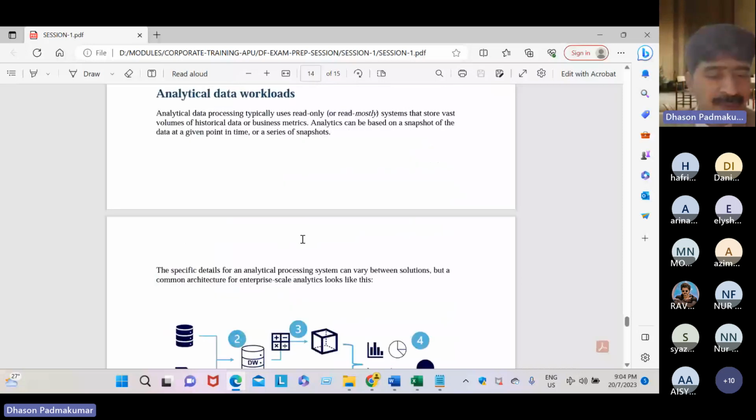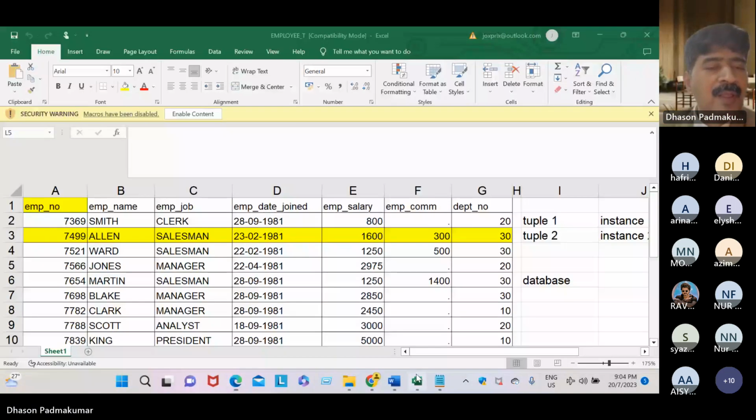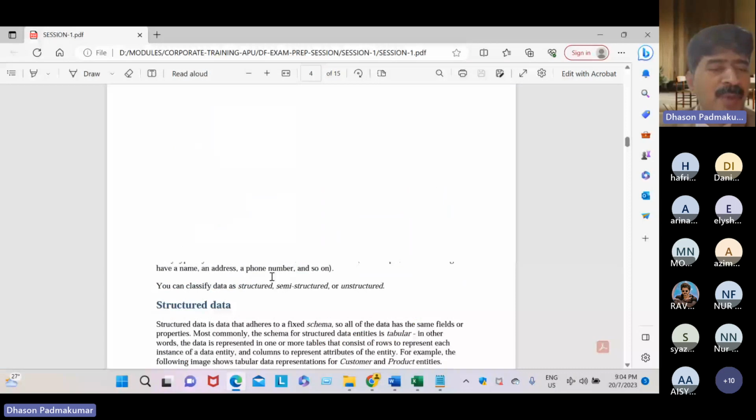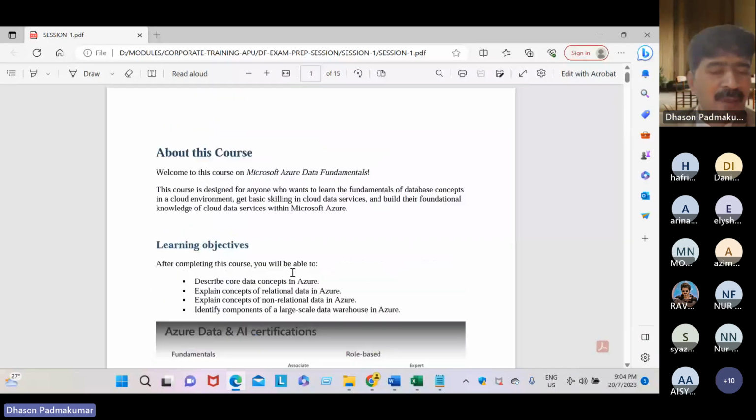Optimized, yes. And next is, see, denormalization. See, dear students, do you remember, we learned normalization.